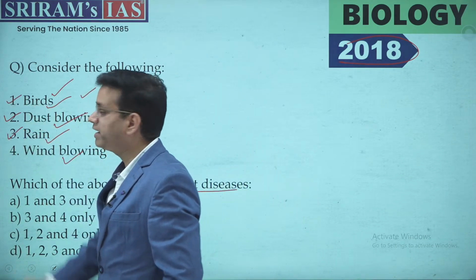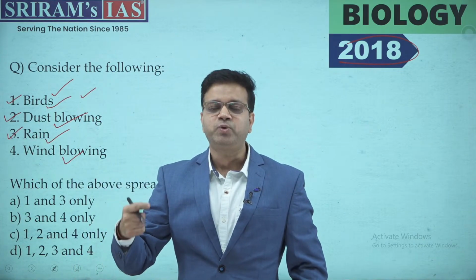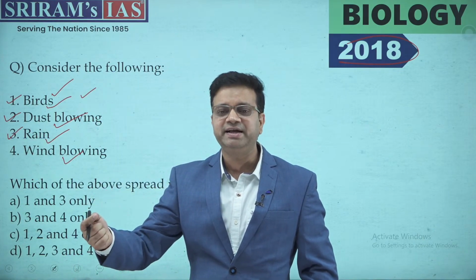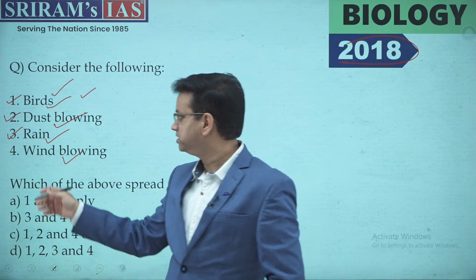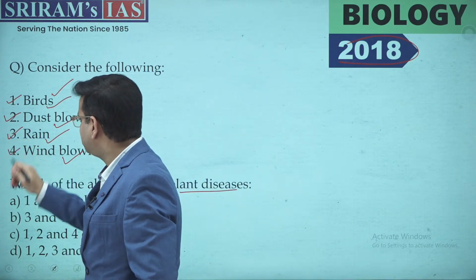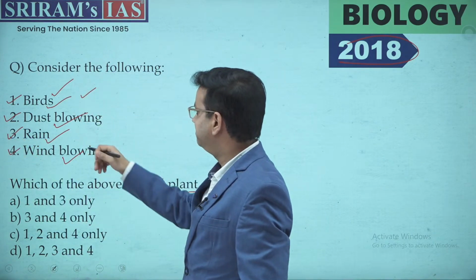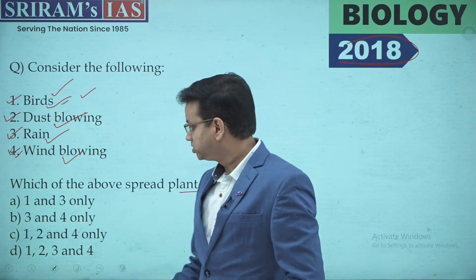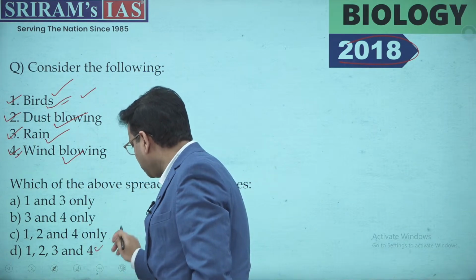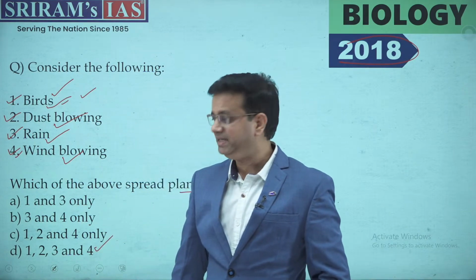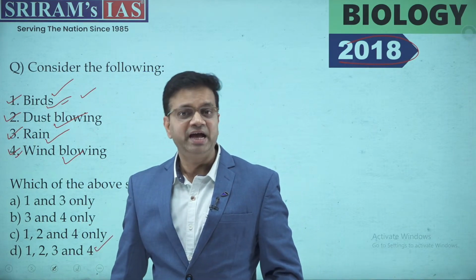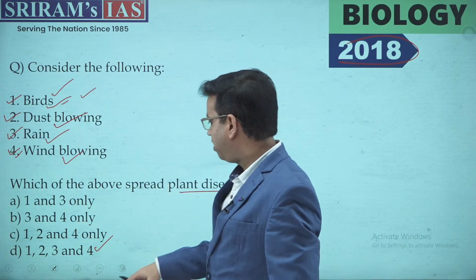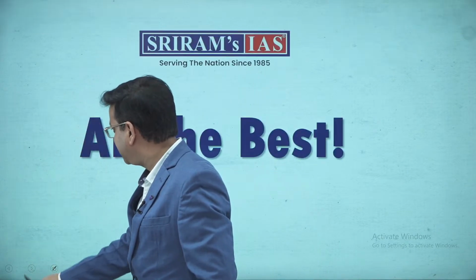Third is rain. What happens in rain? The soil particles and such can get transmitted from one place to another. So this will be absolutely correct. And fourth, the wind blowing. The same goes for wind blowing as for the birds. So in this particular question, all the options are correct. That is D, 1, 2, 3 and 4. So absolutely all the options given in the examination are correct.